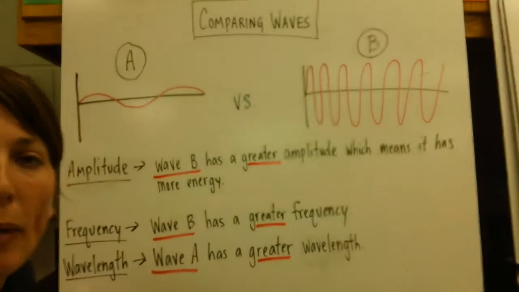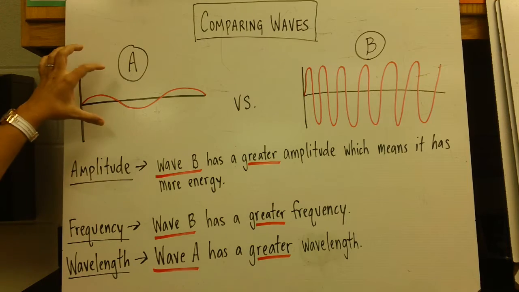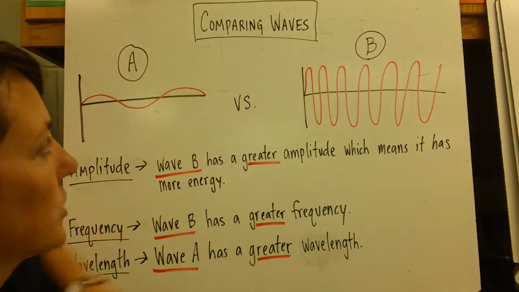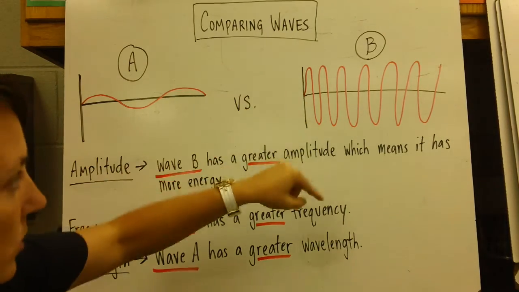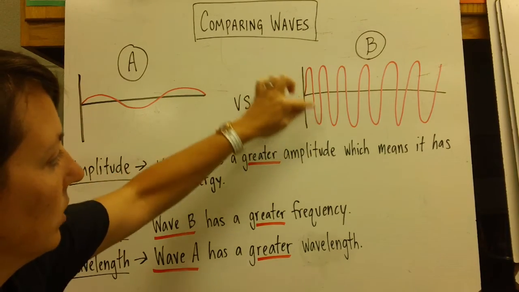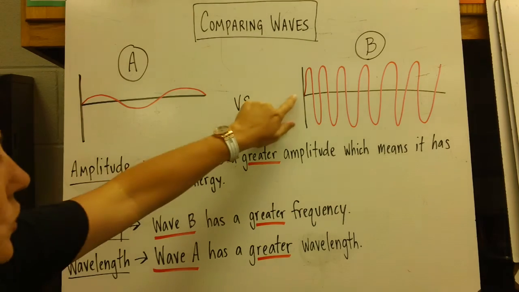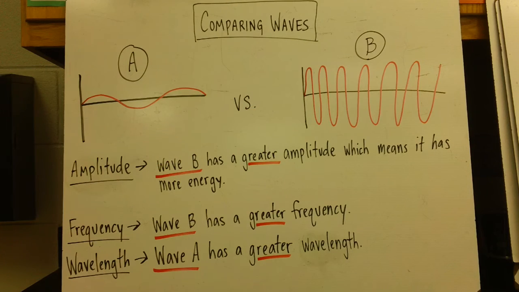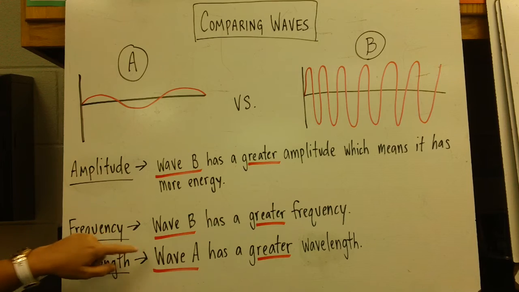We could compare 2 waves in this area of amplitude, frequency, and wavelength. So here is wave A. You can see it's pretty short, fat, spread out, versus wave B. According to their amplitude, wave B has a greater amplitude. It goes higher and lower than wave A, which means it has more energy. So you see a wave like this compared to a wave like this one right here has more energy associated with it. Frequency, that's the number of waves that pass a point every second.